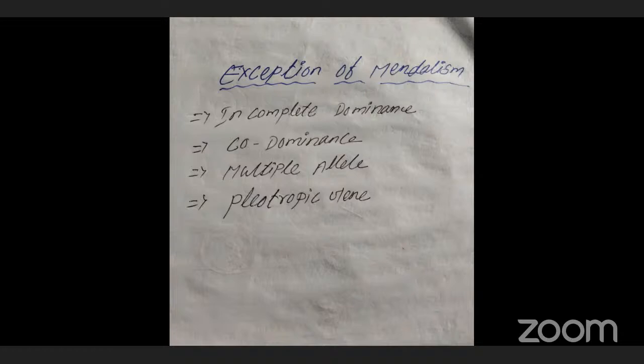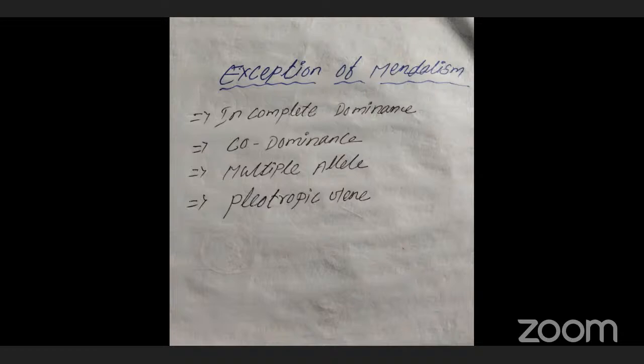Sometimes both characters will be expressed. Sometimes a new character will be expressed instead of the parents'. Clear? Those things are collectively called exceptions of Mendelism.